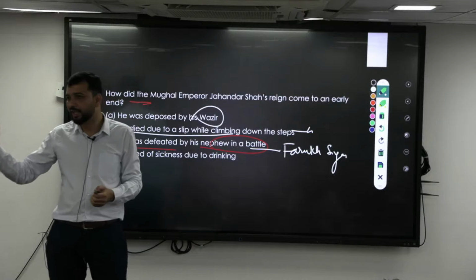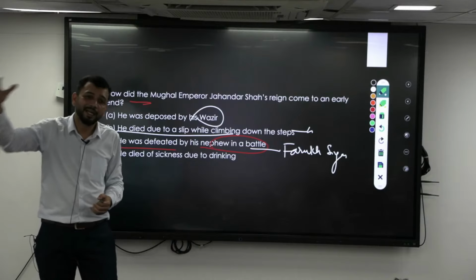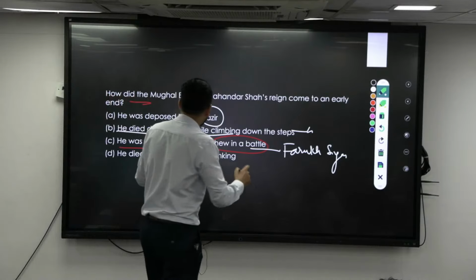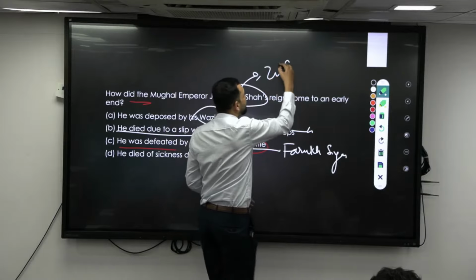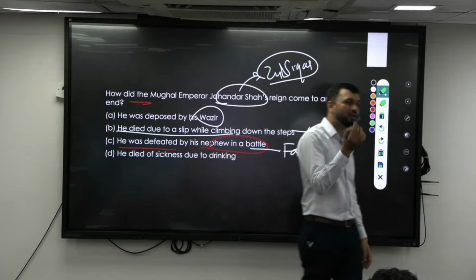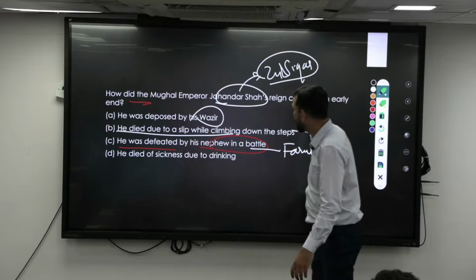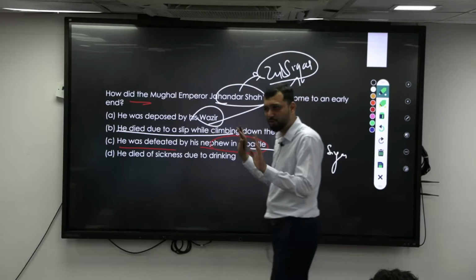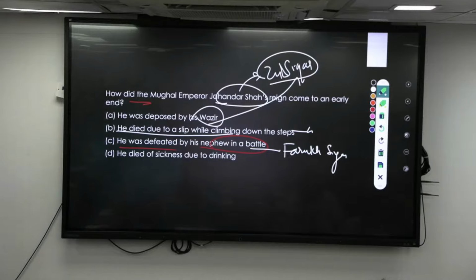It was the kingmaker era. Jahandar Shah's kingmaker was Zulfikar Khan. Zulfikar Khan also died with Jahandar Shah in the battle. So both of them died.